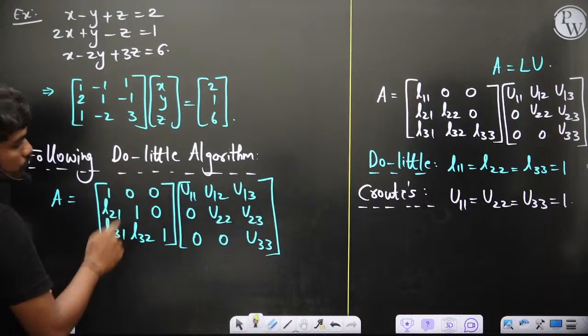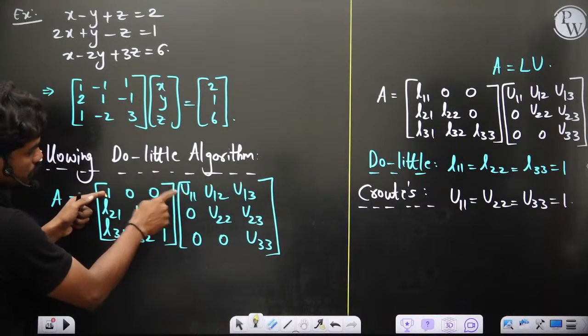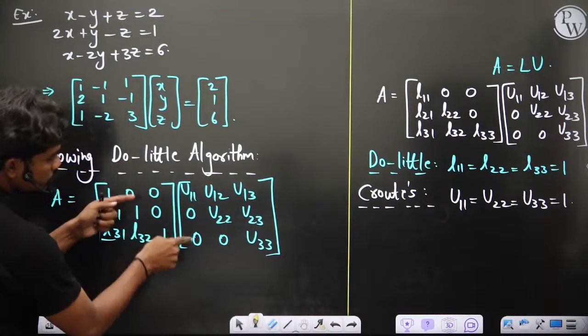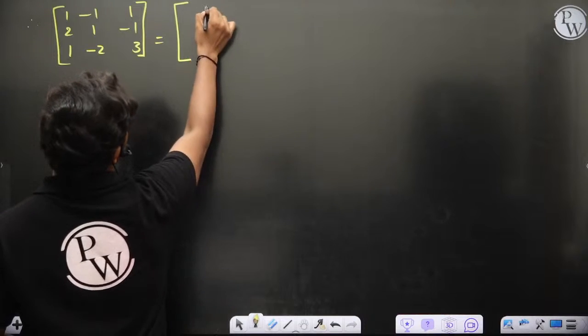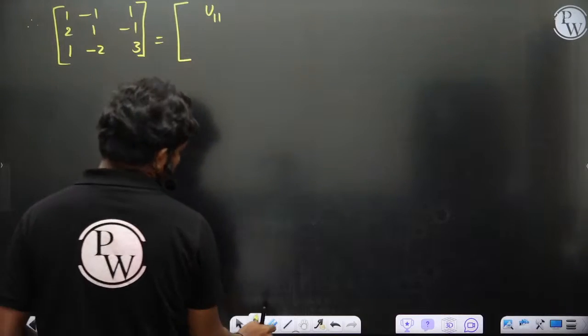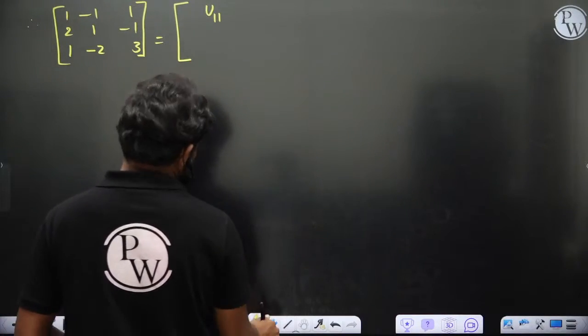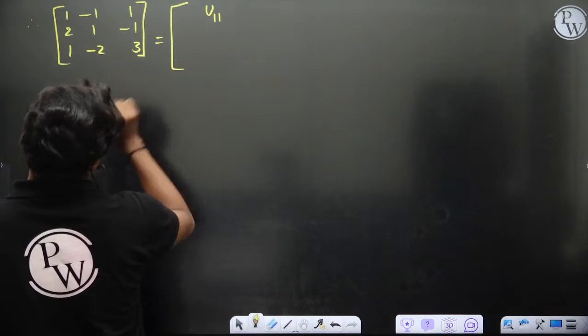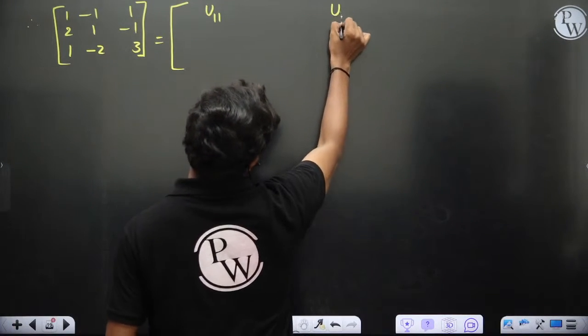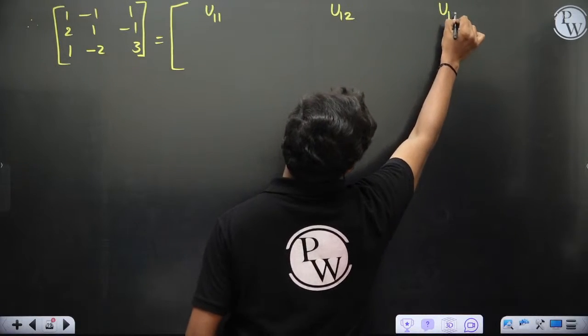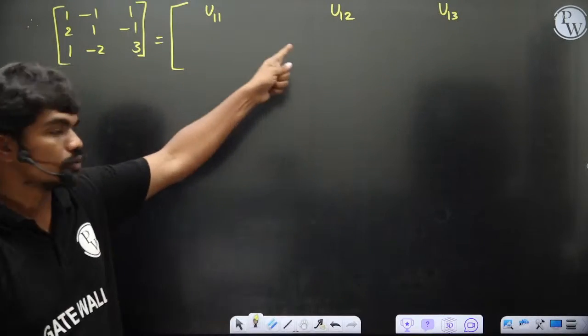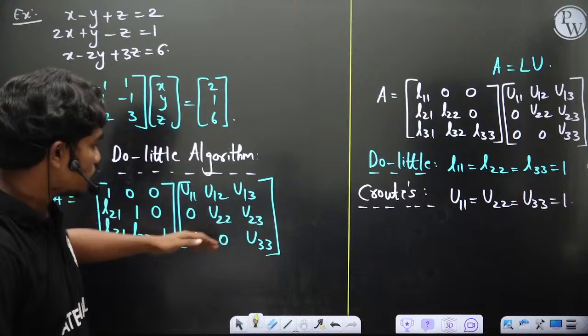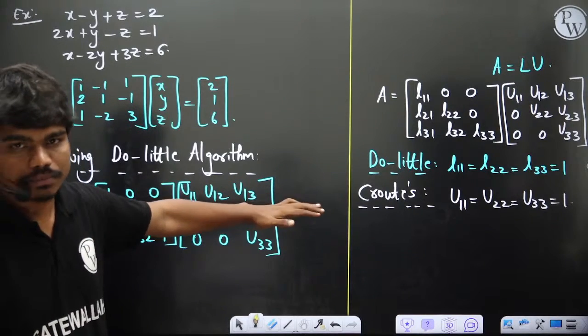For the first column element, 1 into U11, 0 into 0, 0 into 0. So the first element is going to be U11. Similarly you will get U12, and similarly U13 here. This is what you will get if you want to calculate the first row completely.